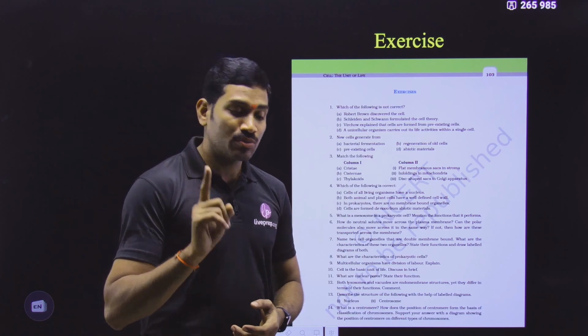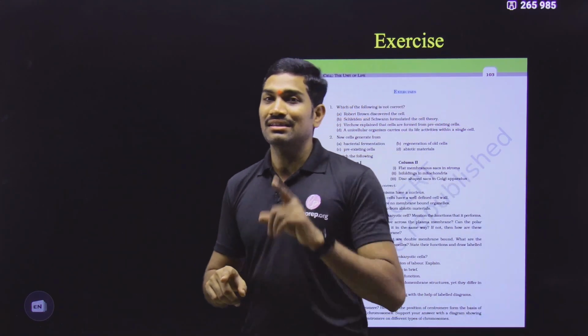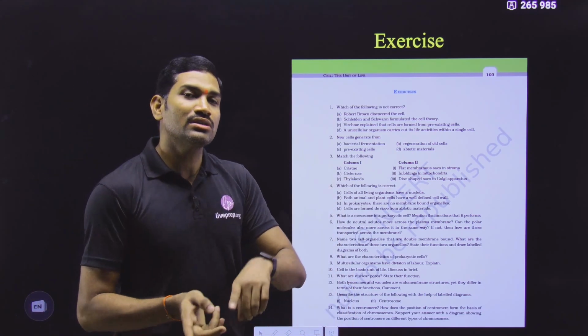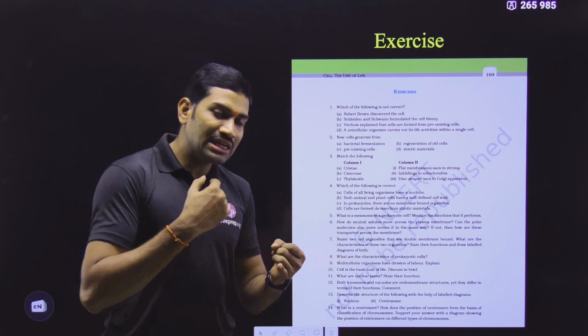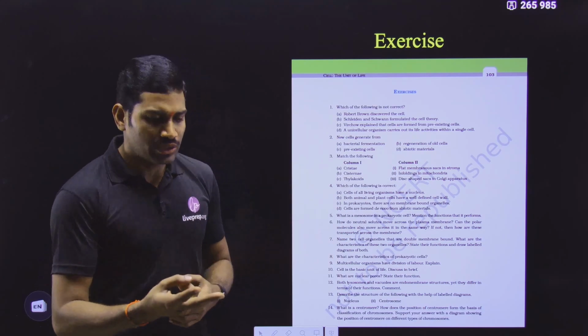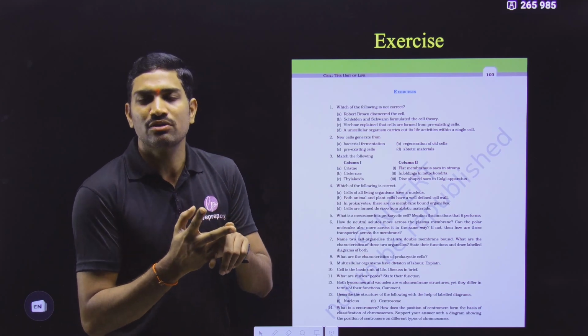Please understand one more point: in the examination the time is fixed, and the time will decide our rank. So you need to do these questions very quickly and accurately. Suppose there are two students, one who has practice and one who has no practice of MCQs.